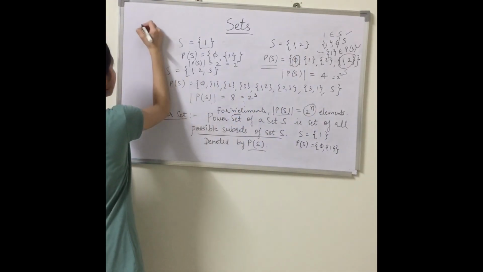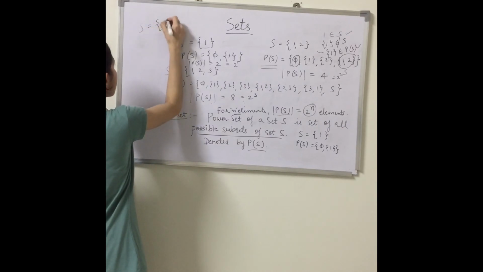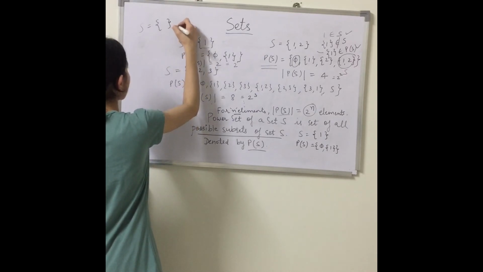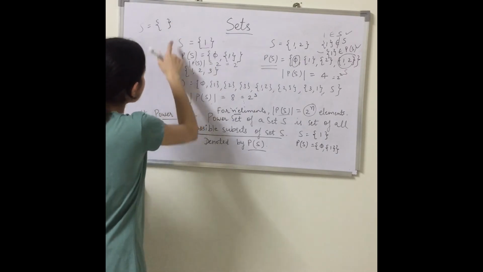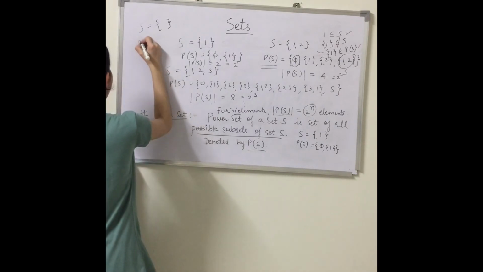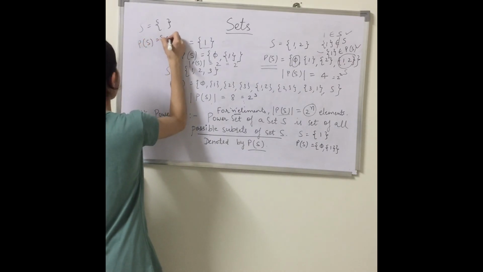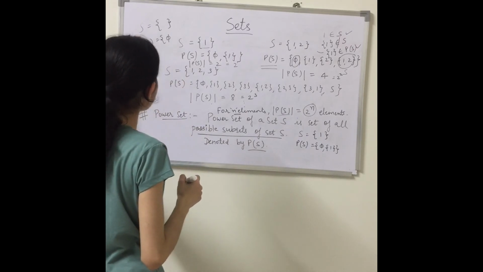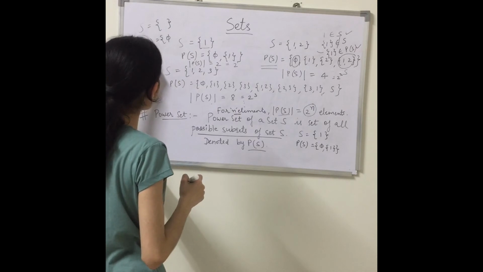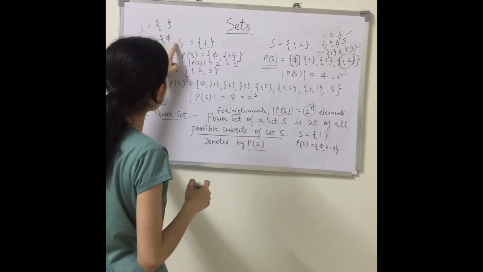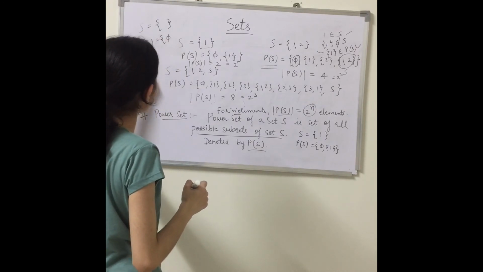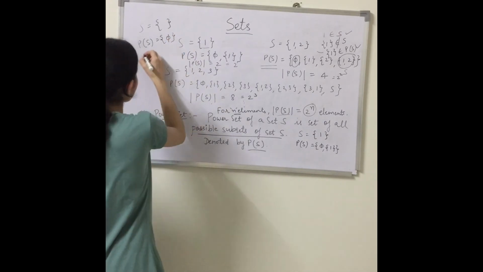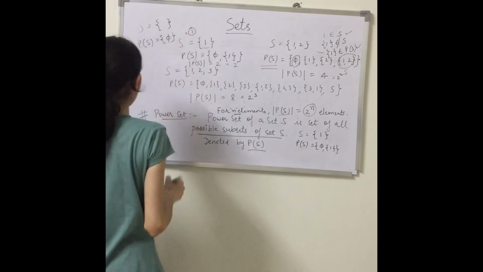One more thing, if I say the set is empty, then what is the power set of this set? Only phi. Phi is always present in the power set, irrespective of what S is. Phi is always present in our power set, and the set itself is also present in our power set. So there is only one element present in our power set, so the cardinality of this is 1, right?